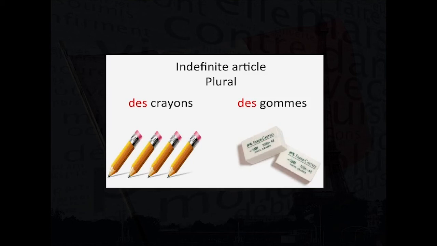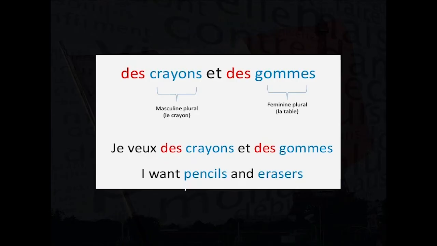Des crayons and des gommes indicates an undefined collection of pencils and erasers. If I use these words in a sentence, I would say, Je veux des crayons et des gommes. The English equivalent sentence would be, I want pencils and erasers.